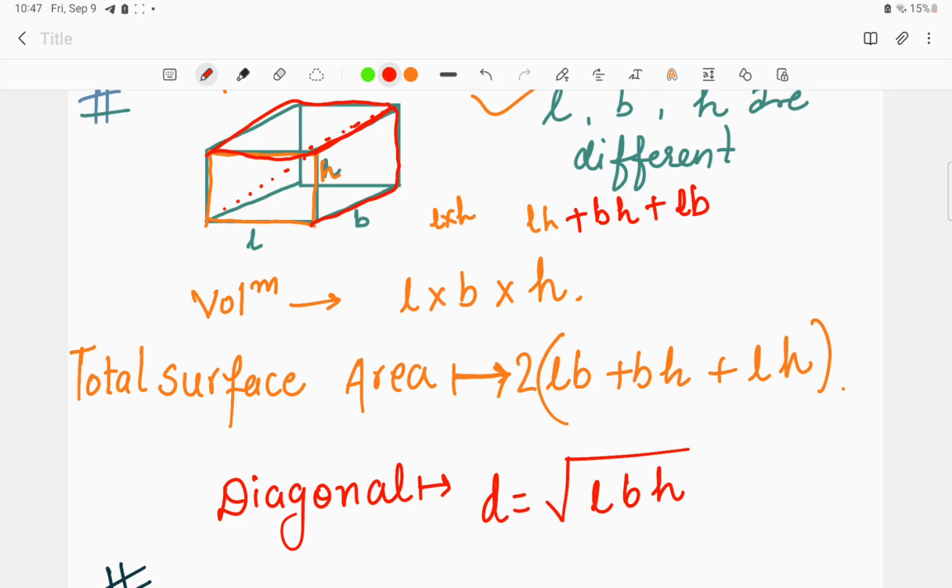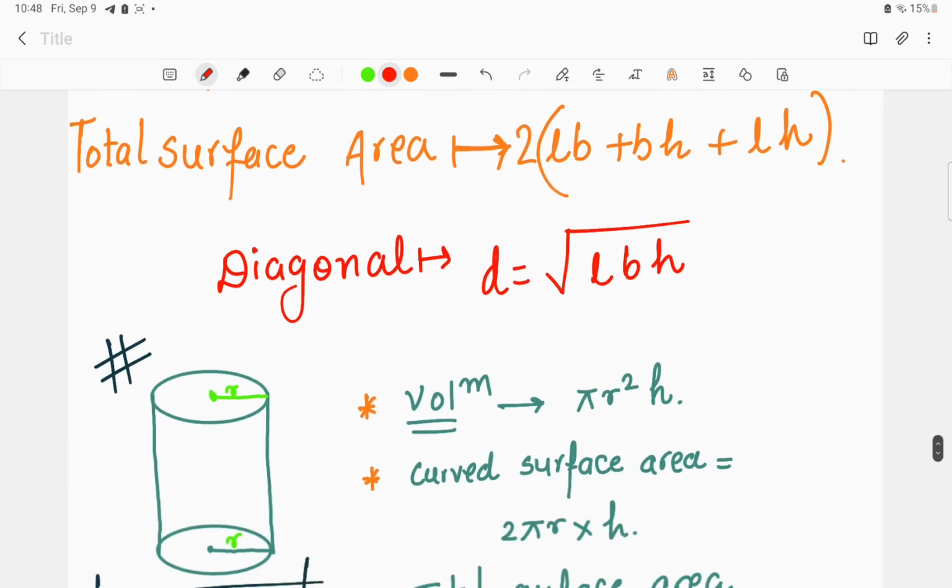So here what we will take is 2 into (LH plus BH plus LB), because each face is equivalent to its opposite face, right? So the total surface area will be 2 into (LB plus BH plus LH). This is how we derive the formula for the total surface area of a cuboid, okay? Now the diagonal, for the two points that we have connected, is equal to the square root of (L squared plus B squared plus H squared). So these are the formulas that you have to keep in mind regarding the cuboid.